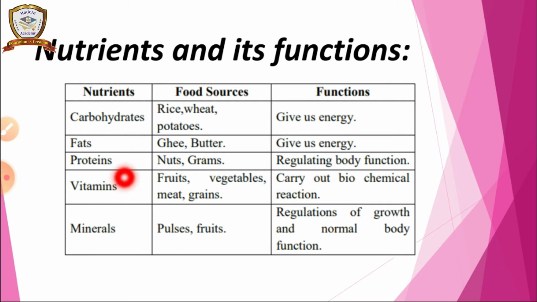And protein is a nutrient, and we can find it in nuts and grams, for regulating body function. And vitamins we can get from fruit, vegetables, meat and grains. They carry out biochemical reactions. And minerals, the food sources are pulses and fruits, and the function is regulating body growth and body function.